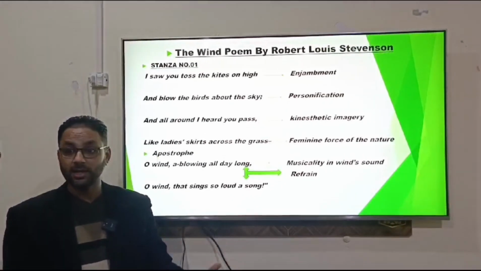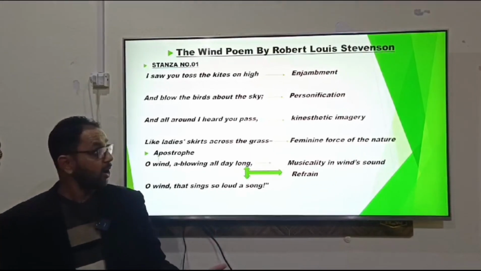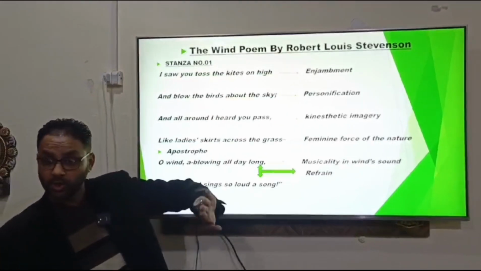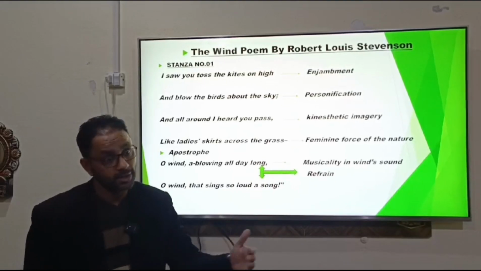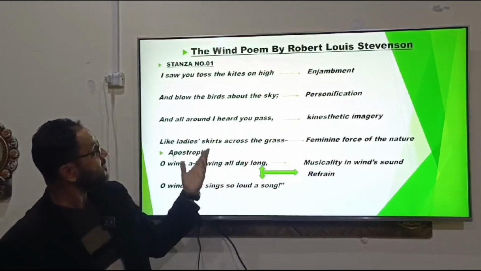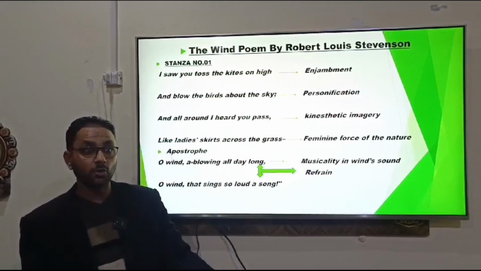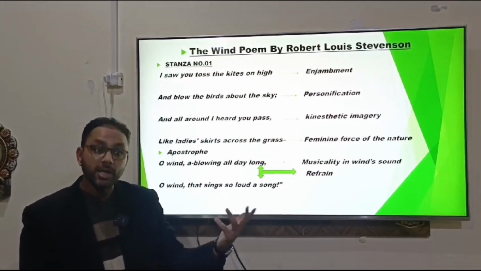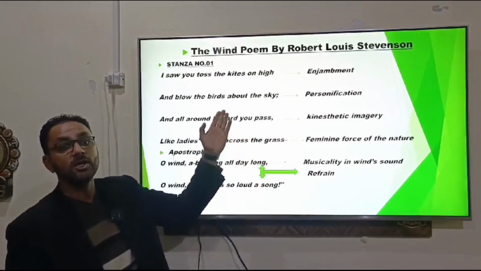He is showing that the wind is performing different actions. He sees that the birds are flying and they are getting a push or a blow from the side of the wind and they are moving forward. On the other hand, he is also observing the kites, they are going far and far, but that is also the power of wind, and there are so many other parts in this stanza.